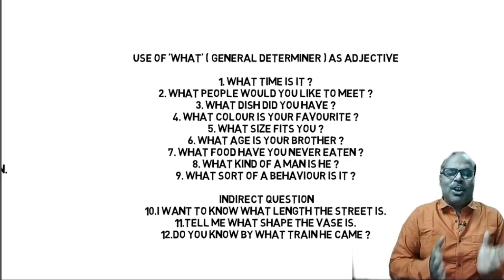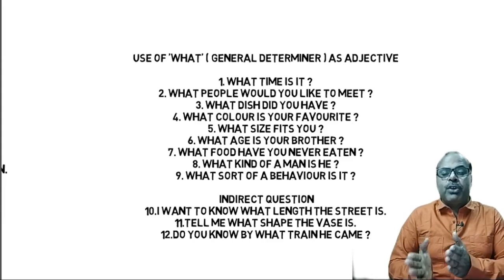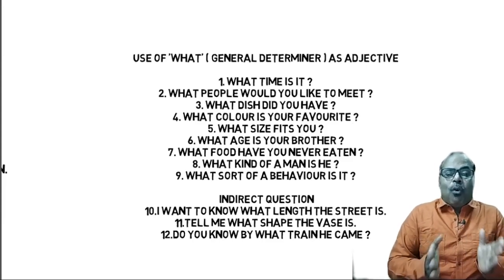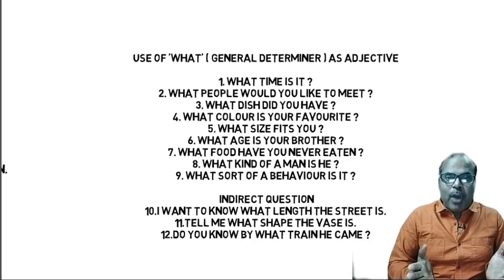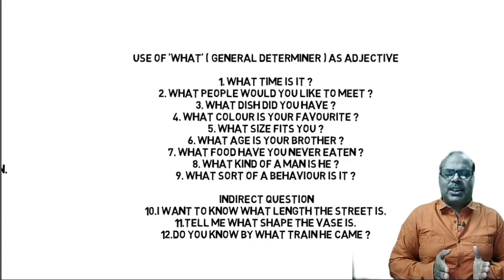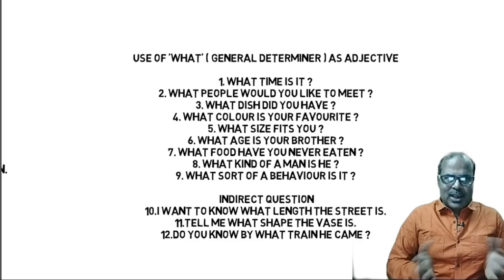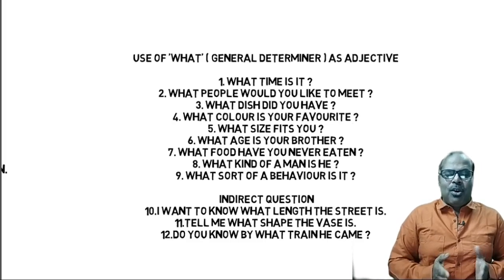What people would you like to meet? What dish did you have? So this is the noun, and what is the adjective. What color is your favorite? What size fits you?